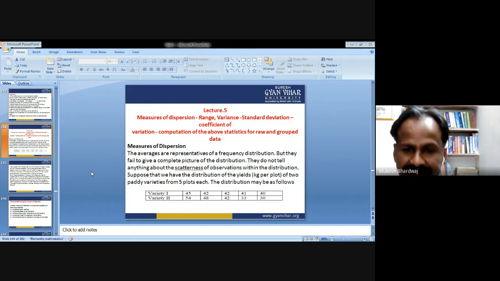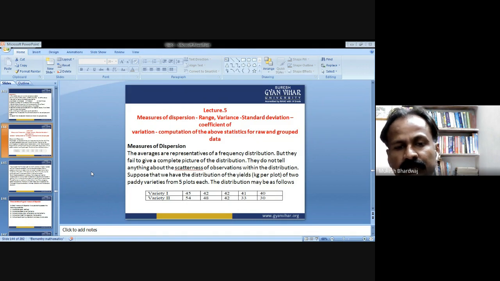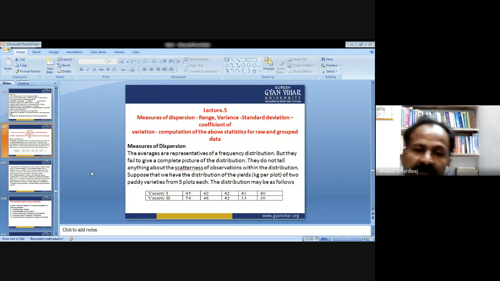Variety second: 54, 48, 42, 33, 30. So the first variety gives 45 kg per plot, 42 kg per plot. Any 5 plots are given to us for two different varieties of paddy. These are the yields given in the table.